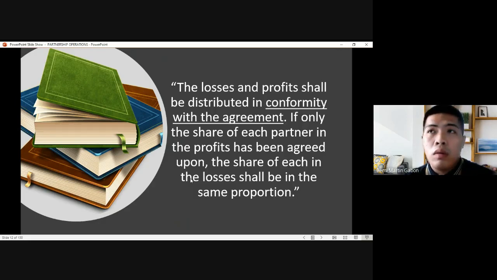So meaning, kung loss yan, kung paano i-distribute yung profit, ganun din ang distribution sa loss. Otherwise, if they agree differently in the distribution of the profit and the loss, they may do so. Again, Tagalog ko na lang, kung ano ang pagka-distribute nila sa profit, tapos walang agreement sa loss, yung loss i-distribute in the same way dun sa profit. Okay?